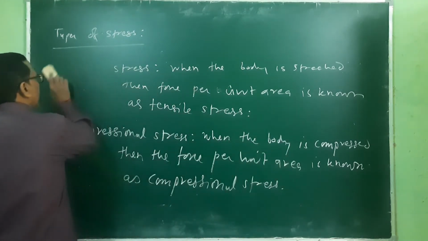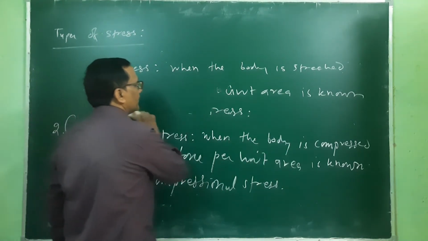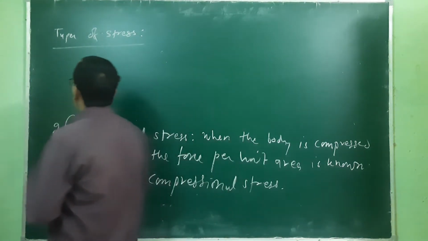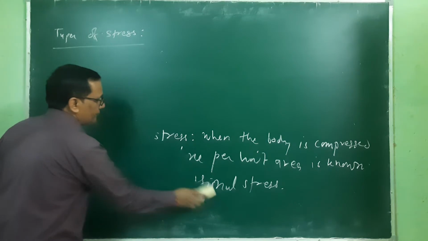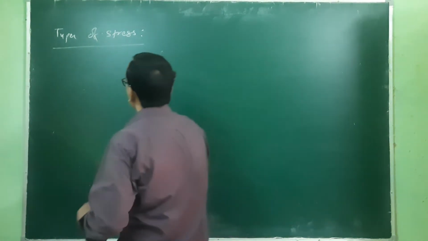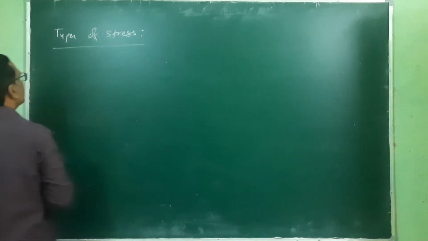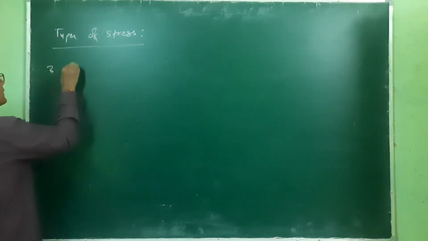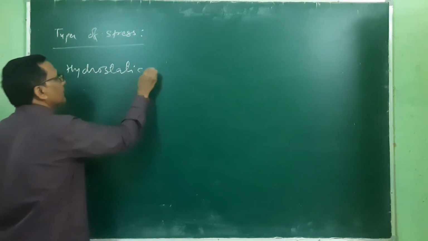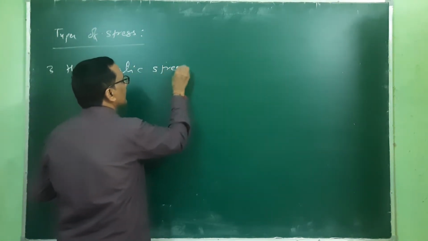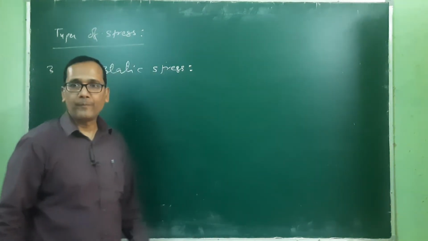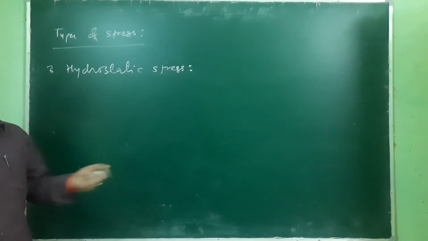And next, the third one is hydrostatic stress. When the force is applied in all the directions of a body, not a particular direction, in all the directions.